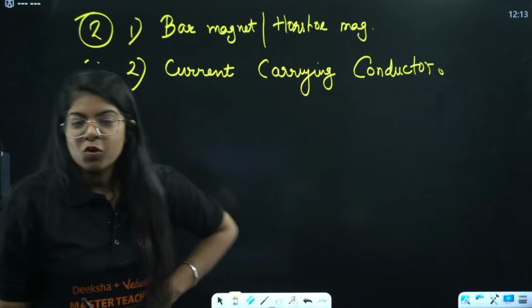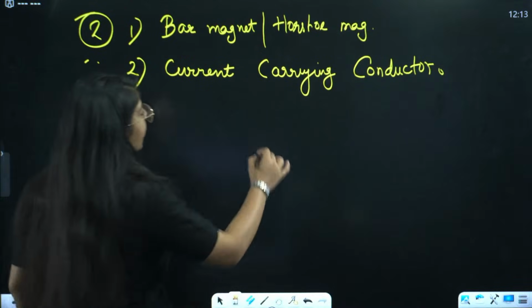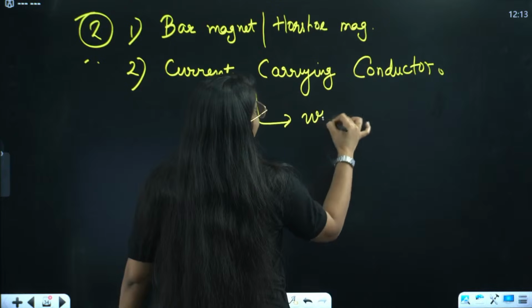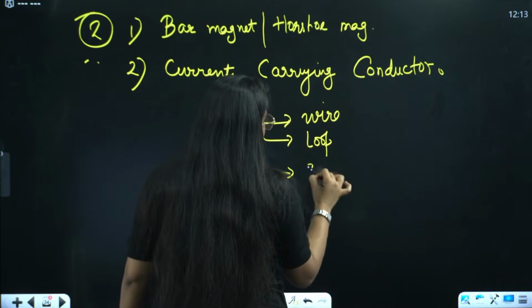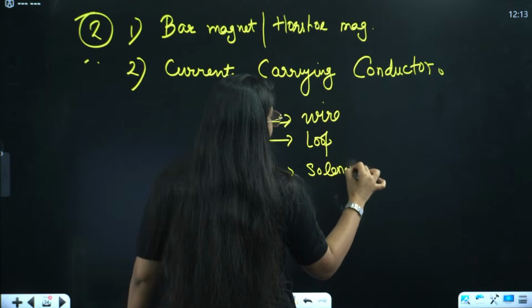Okay, let us move on to the next question. Yes, in current carrying conductor, you will have everything: the wire, the circular loop, the solenoid. Everything comes under current carrying conductor.